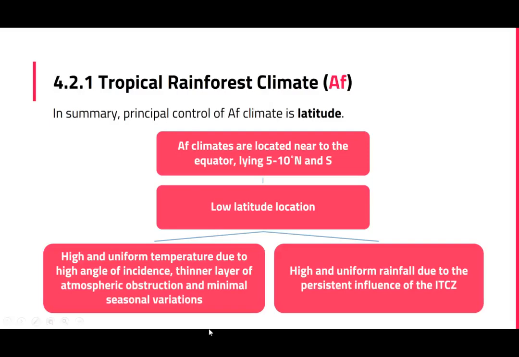At the same time, there's also high and uniform rainfall due to the persistent influence of the ITCZ. So even if the ITCZ migrates, AF climates being close to the equator would still be under the influence of the ITCZ throughout the year, as I've shown you in the demonstration just now. Okay, so this is it for AF climates. So you may want to pause to take down this diagram.